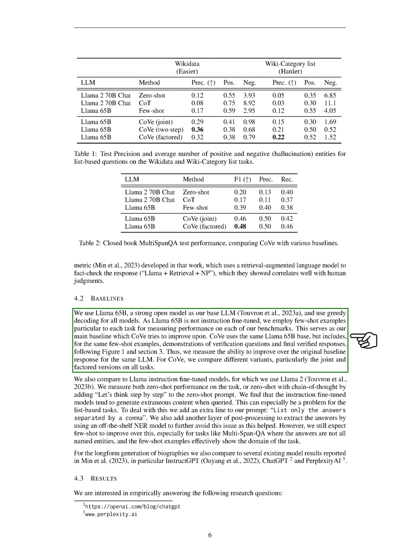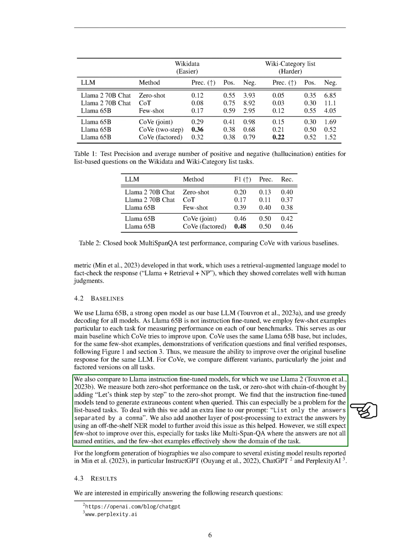We used Llama 65B, a strong open model, as our base language model and used greedy decoding for all models. As Llama 65B is not instruction fine-tuned, we used few-shot examples specific to each task to measure performance. This served as our main comparison point, which CoVe aims to improve upon. For CoVe, we compared different variants, particularly the joint and factored versions on all tasks.